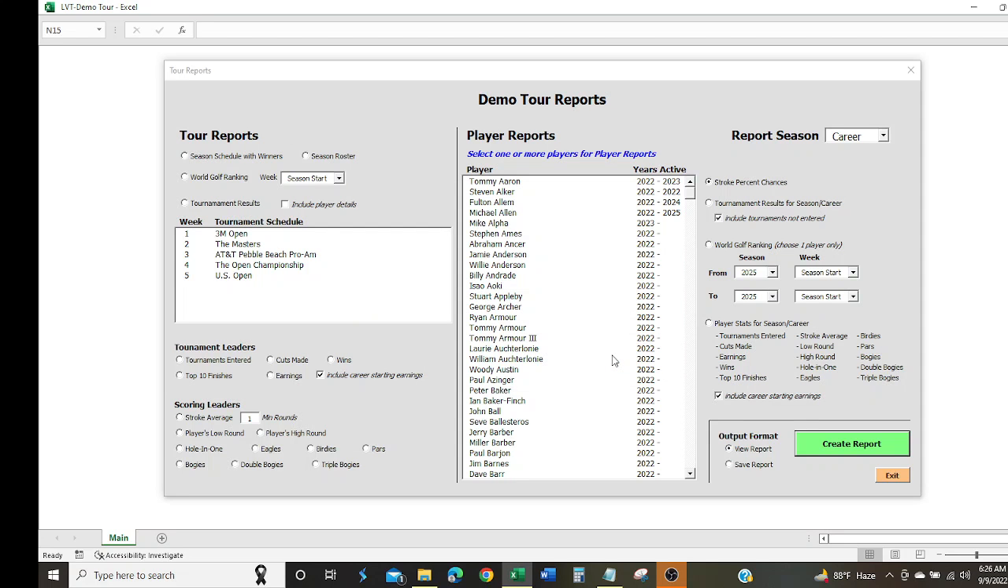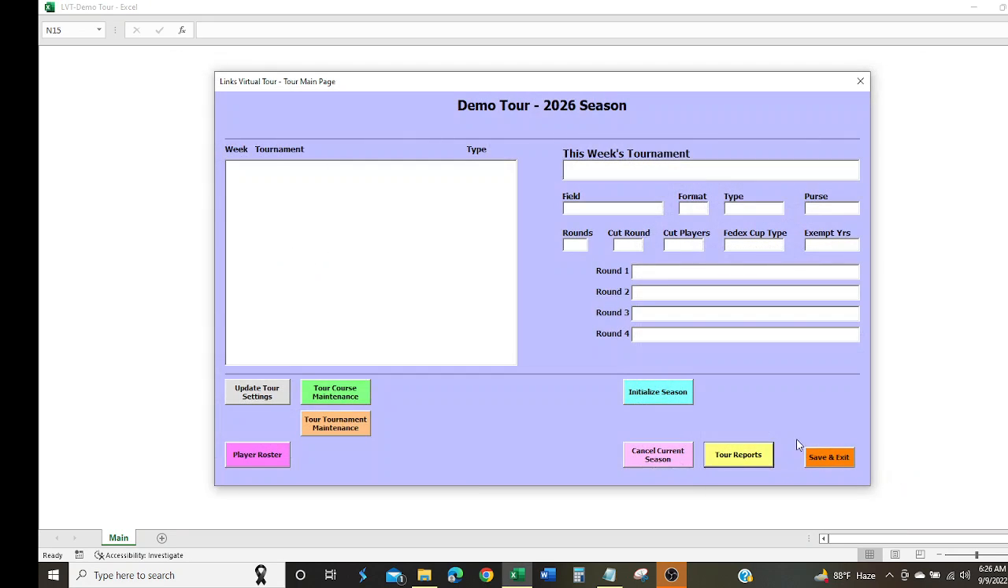So now let's take a look at the actual player roster update. Now, like I said, you see I've already started into a few seasons here, and just like the tour course maintenance and the tournament maintenance, if you make the changes inside the demo tour or the tour that you create, the changes here will only impact that tour. If you make it out on the main screen before you create any tour, then it's going to affect the master database and affect any tours that you create after that.